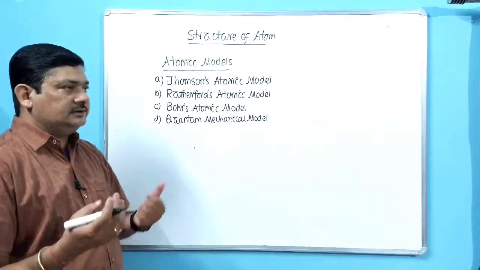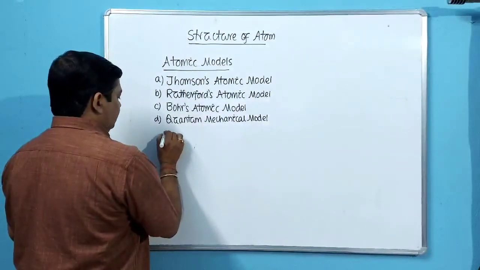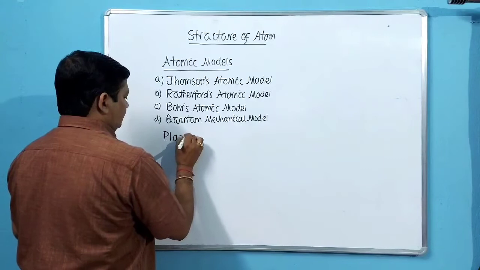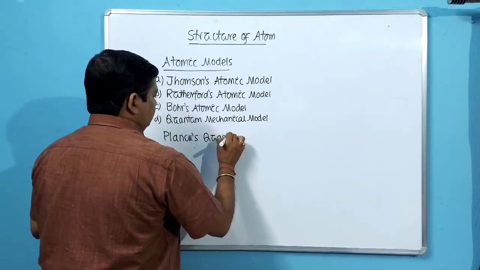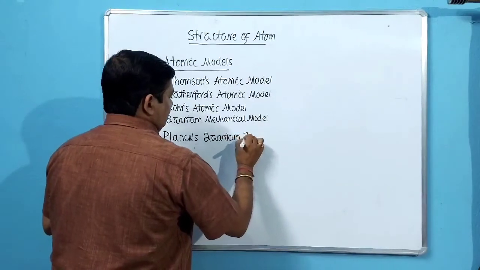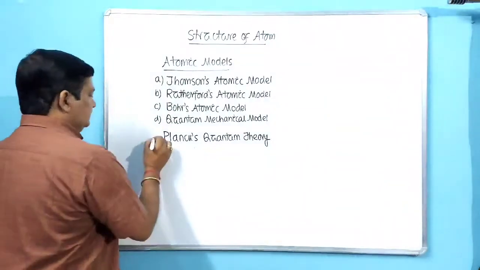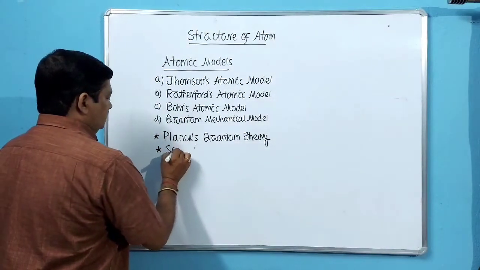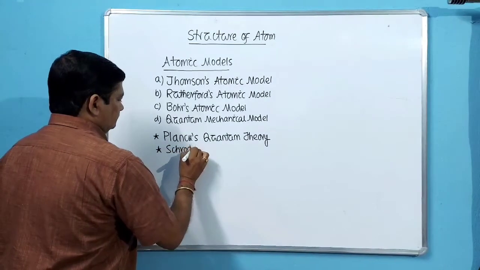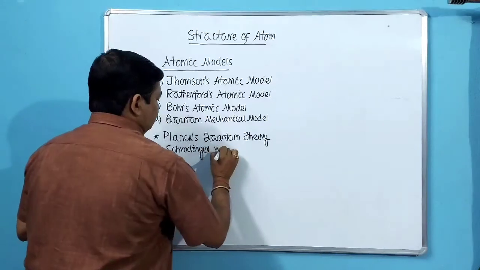Then this chapter includes some important topics like Planck's quantum theory, which we will read in detail. Then another important portion is Schrodinger's wave equation.